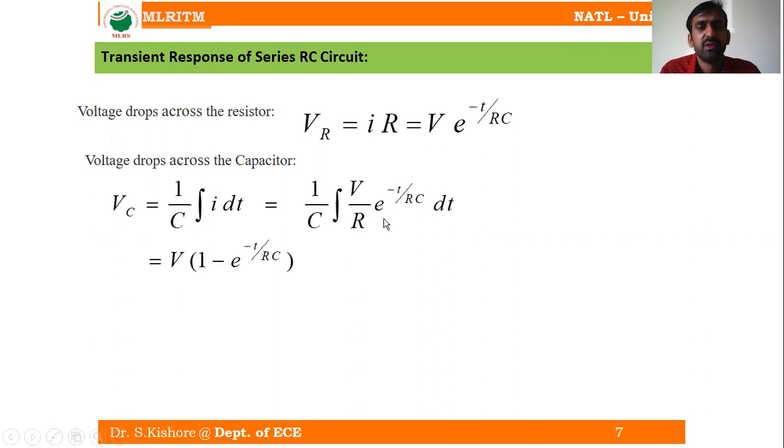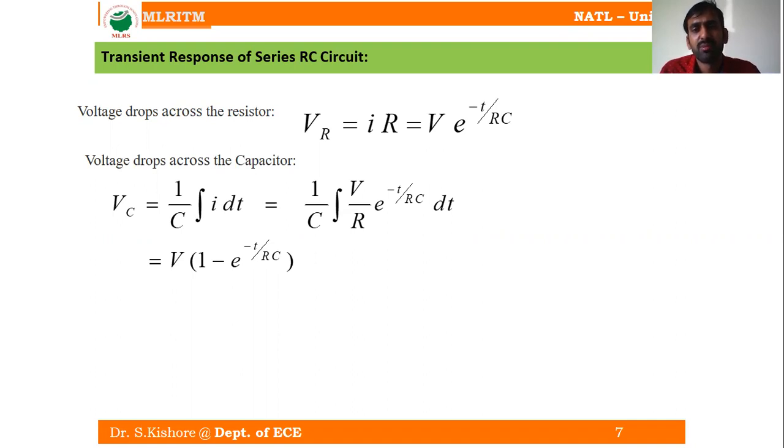So integral of e power minus ax. What is the integral of e power minus ax? It is going to become e power minus ax into minus 1 by a.